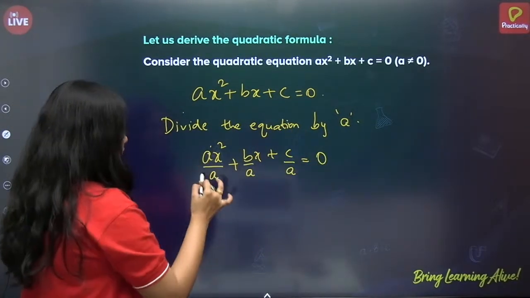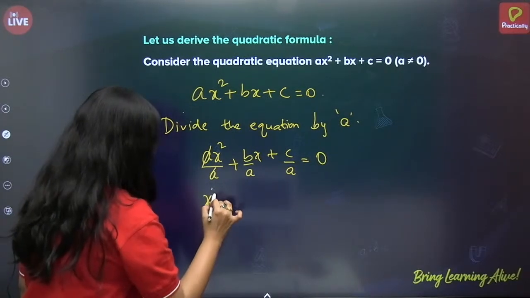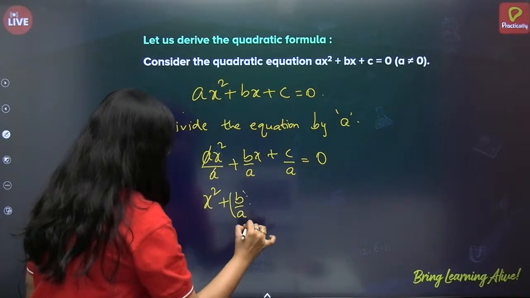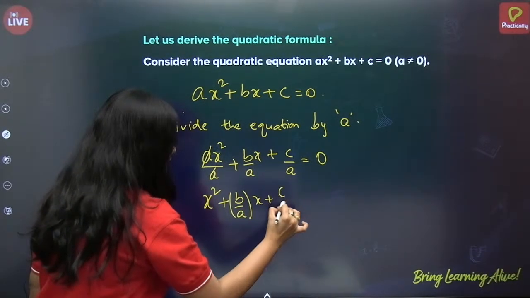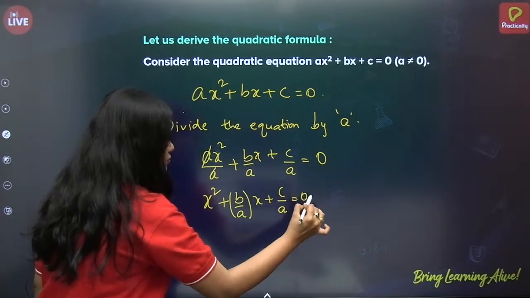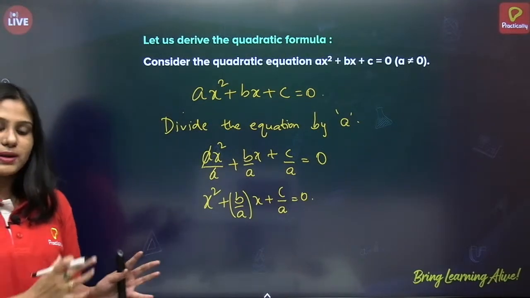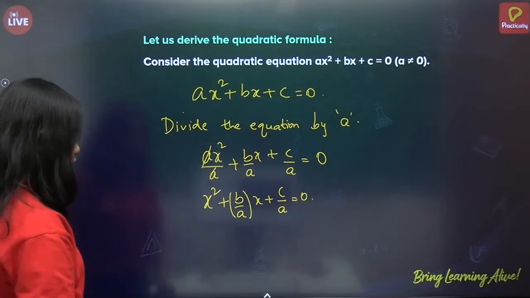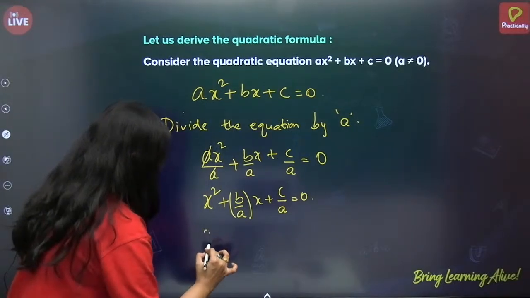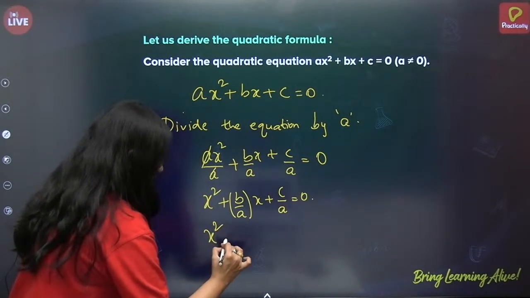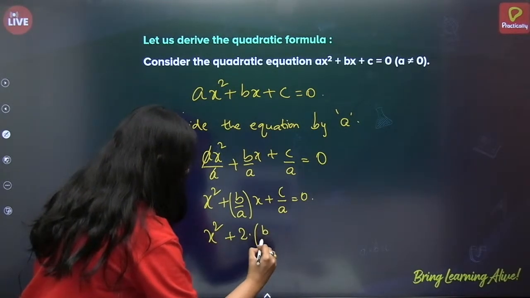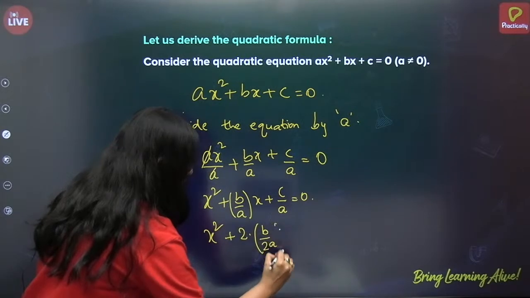Now this a gets cancelled. So what we get is x square plus b by a x plus c by a is equal to 0. This is my equation in the general form of the quadratic equation. Now for this, can I write this as x square plus 2 into b by 2a into x.